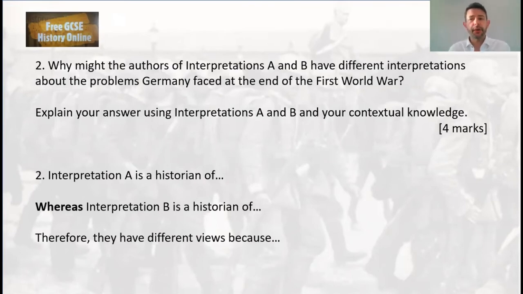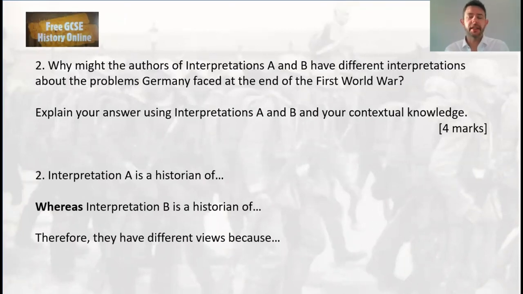Right, so I'm not going to talk you through this one, but you can give this one a go. I'll give you a few hints. Have a little think about it. Interpretation A is historian of. So have a read of that provenance. Again, you can flick back to it at your leisure if you haven't worked it out. And think about what type of historian interpretation A is. What have they written as a book?